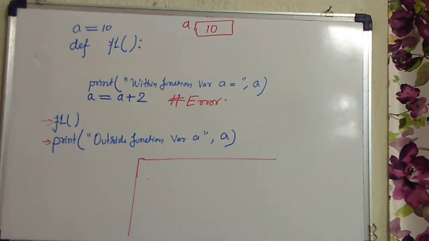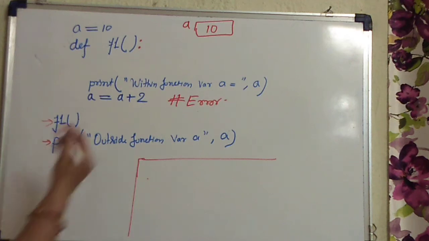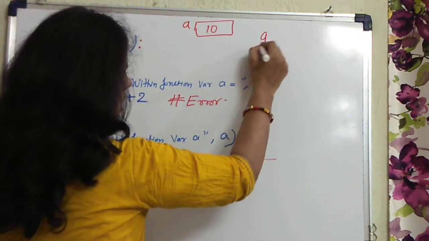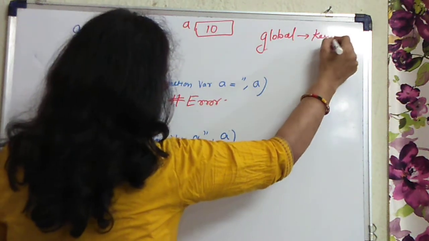So what will you do if you have to access the global variable you have defined, inside the function? How will you access that? There is a global keyword.